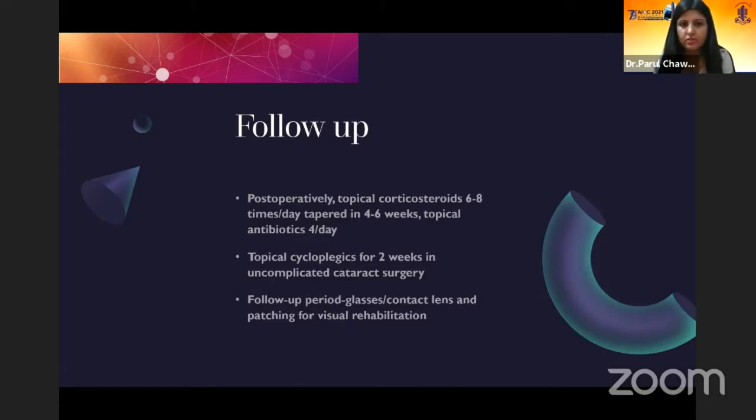Post-operatively, topical corticosteroids should be given 6 to 8 times a day, along with topical antibiotics and topical cycloplegics for 2 weeks in uncomplicated cataract surgeries. In the follow-up period, glasses or contact lens should be given, and patching should be done for amblyopia management. This is another video.